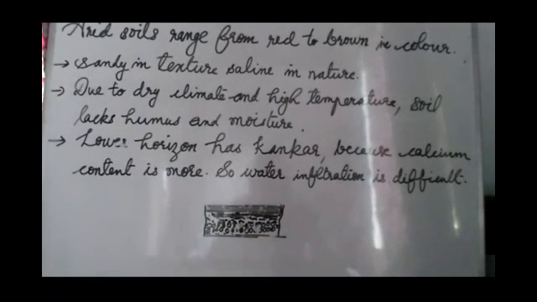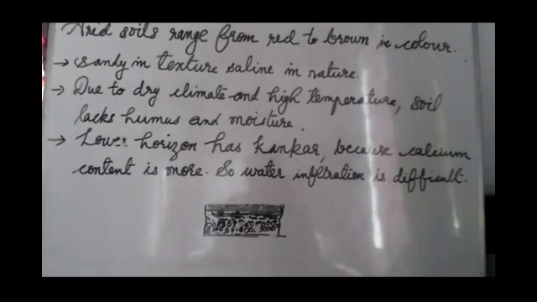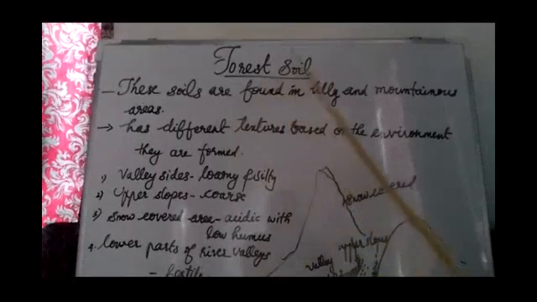But if we give proper irrigation and proper nutrients, or proper chemicals if we use, we can do cultivation in that region. That is why in some parts of Rajasthan cultivation is still going on. The next type of soil is forest soil.